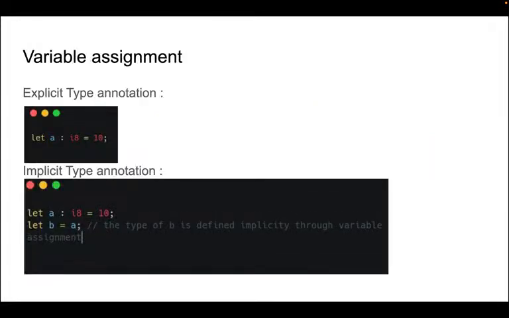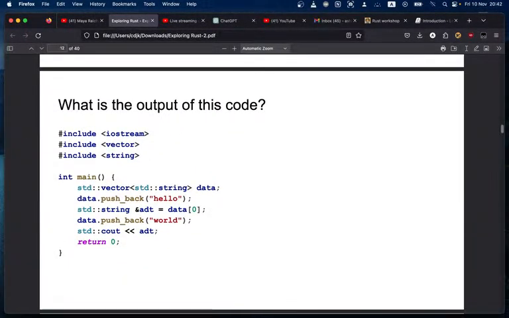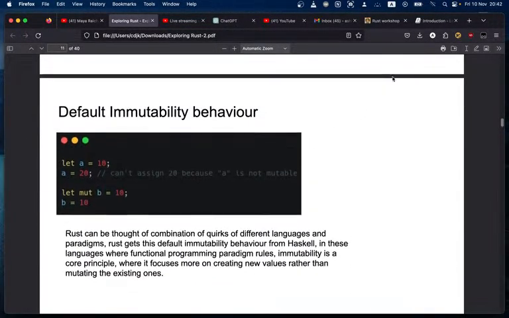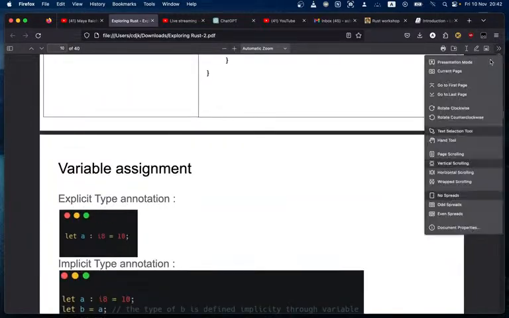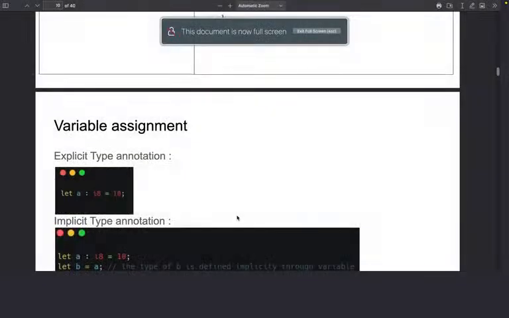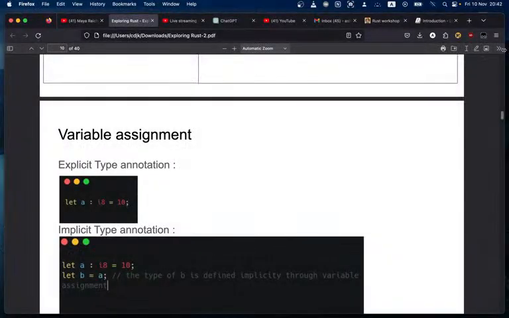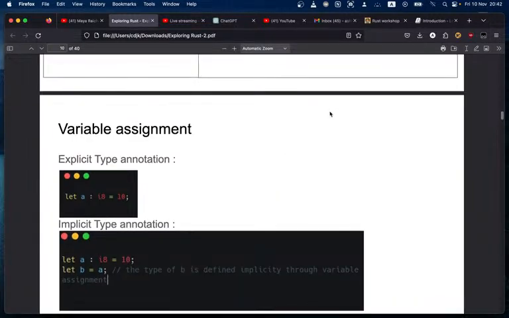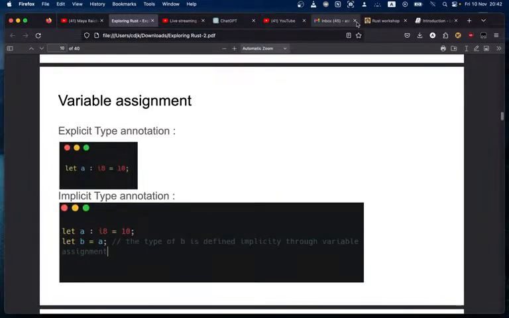So variable assignment in Rust is a little bit different. Let me check the time. It's 42. Let's go through variable assignment. Something bad happened, it's actually glitching, which means